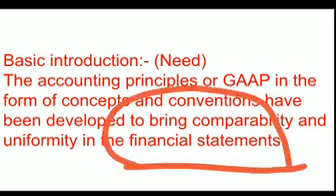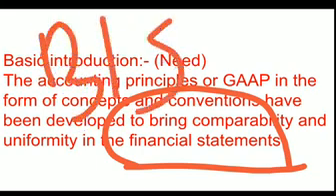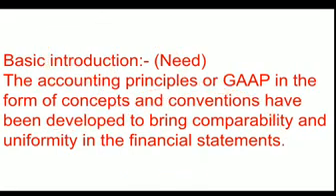Like this, the businessman prepares the trading and P&L account. It can be in the form of an account or it can be prepared in the form of a statement also. These are prepared to know the financial position, whether the business is facing profits or is in losses, so that the reasons for the deviation can be found and corrective measures can be taken. And to know the assets and liabilities of the business, the balance sheet is prepared. Trading and P&L account and the balance sheet are the part of financial statements.